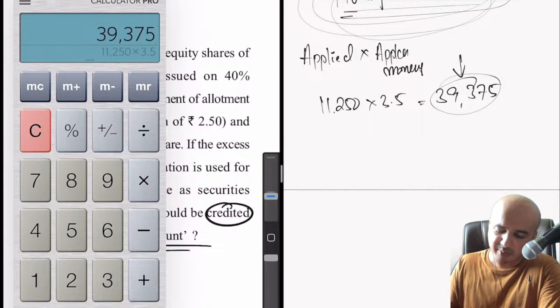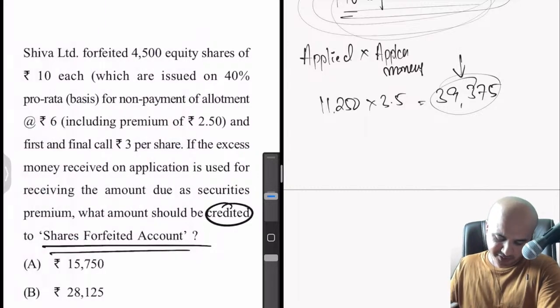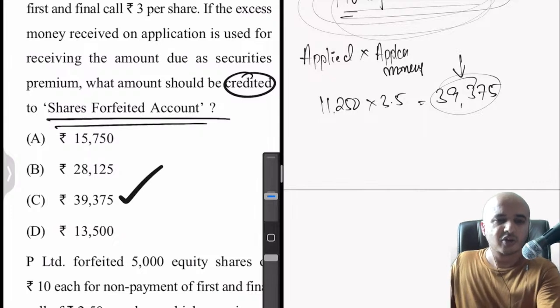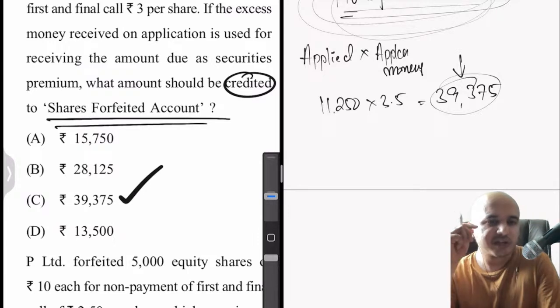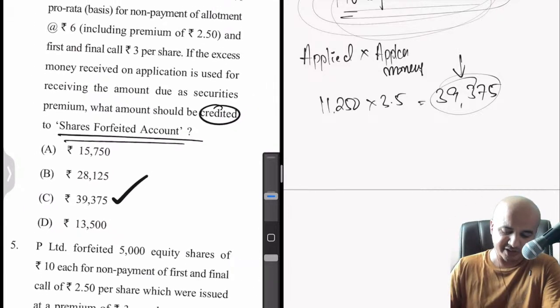So this will be the amount which will actually get credited to shares forfeiture account because we are cancelling everything anyway. So how much? 39,375. Do we have this as part of the options? Yes, option C or option 3 is the right answer. Let me know if there is any doubt. We don't have to even go further actually, otherwise we'll be simply wasting time.